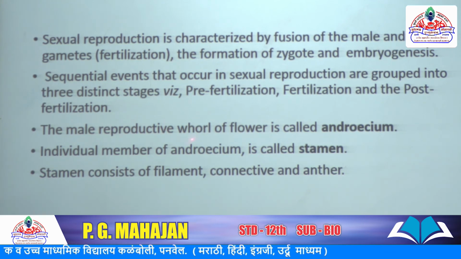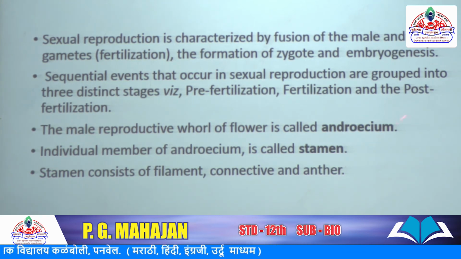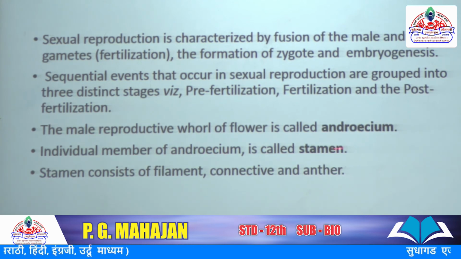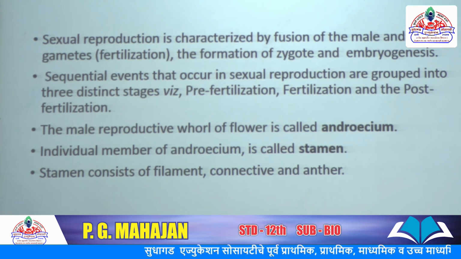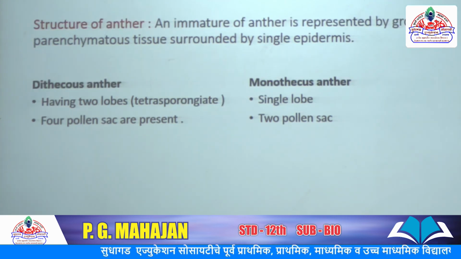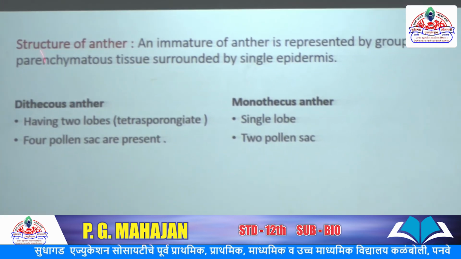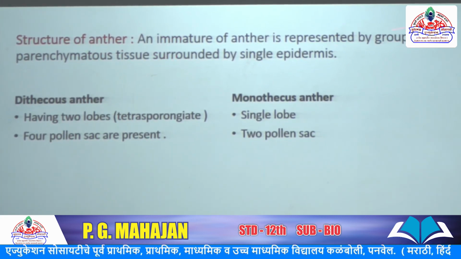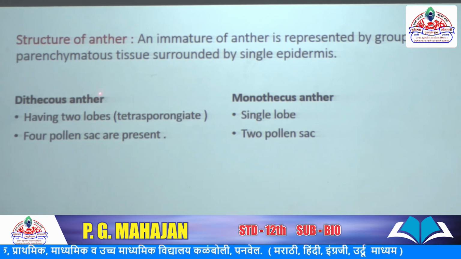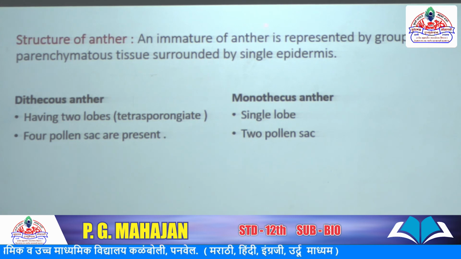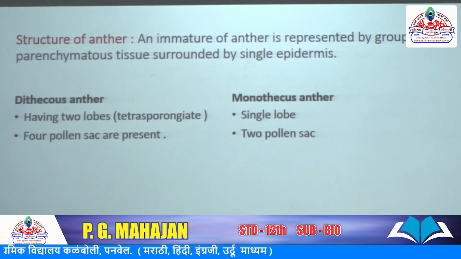The male reproductive organ of the flower is called androecium, and the individual member of androecium is called stamen. Stamen consists of three parts: one is filament, the second is connective, and the third is anther. The structure of anthers: a mature anther is represented by a group of parenchymatous tissue surrounded by a single epidermis.